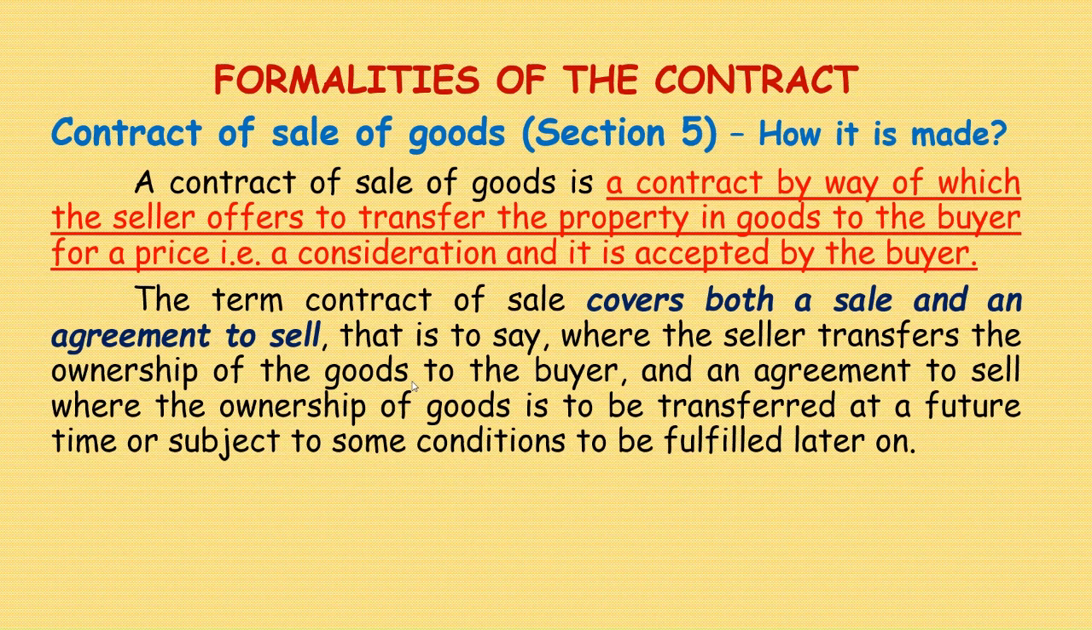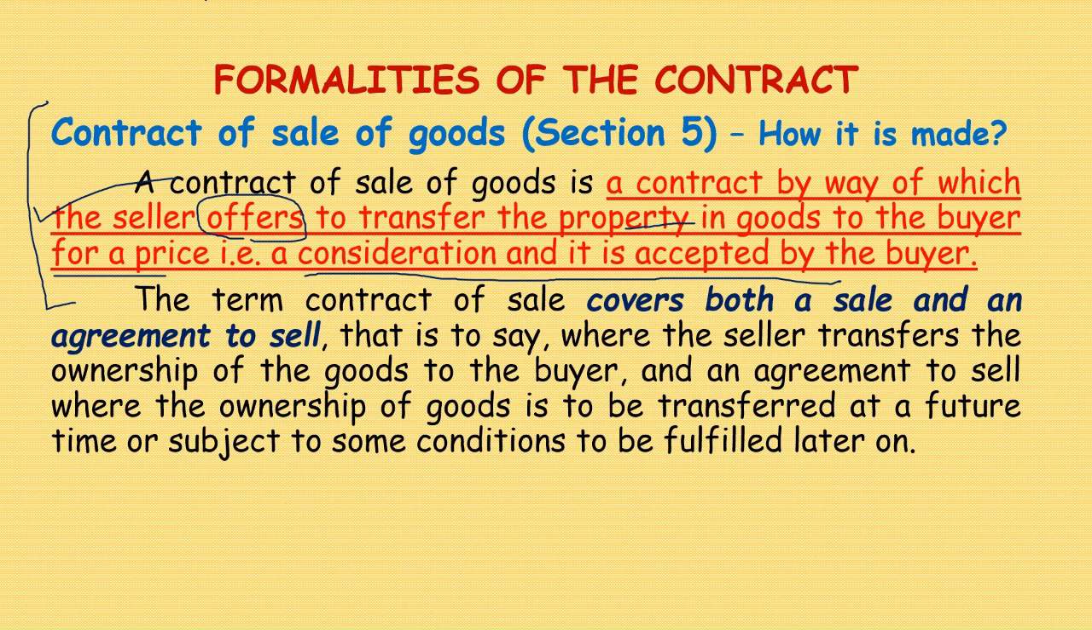Formalities of contract of sale, how it is made. That we are going to see now. A contract of sale of goods is a contract by way of which the seller offers to transfer the property in goods to the buyer for a price, that is a consideration, and it is accepted by the buyer. This is how a contract of sale of goods is made.